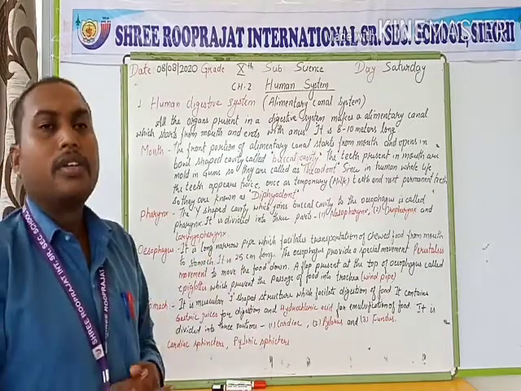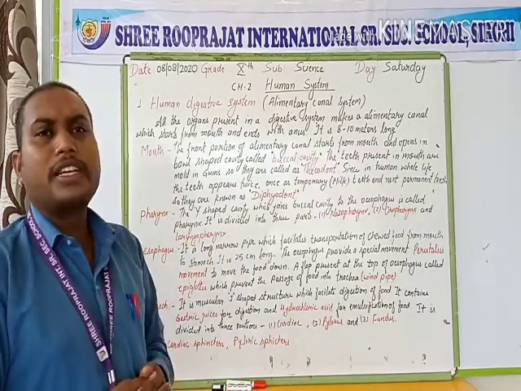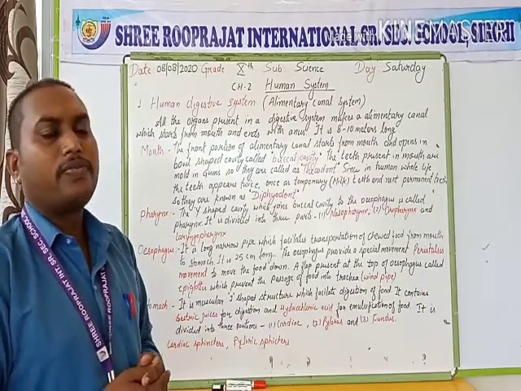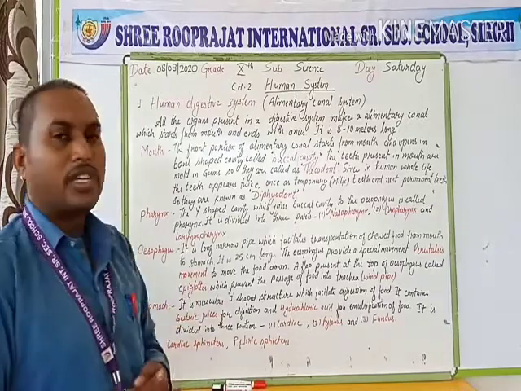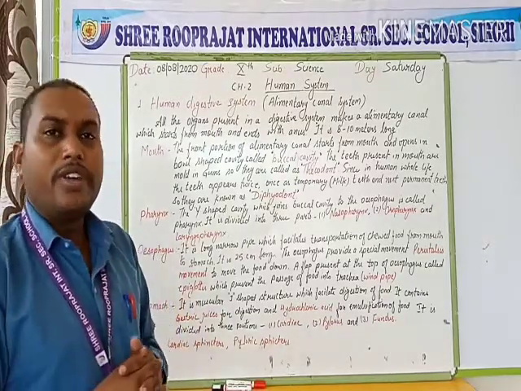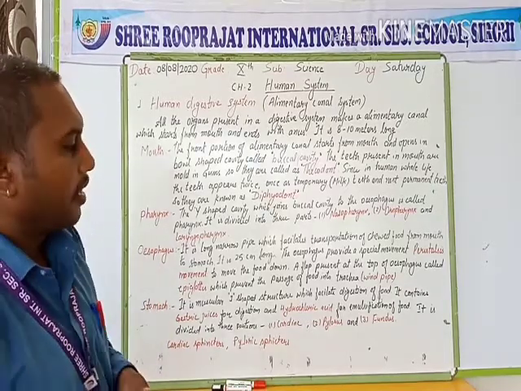At the top of the esophagus there is a flap which covers the windpipe, and this flap is known as the epiglottis. The epiglottis prevents the food from going inside the windpipe or trachea.